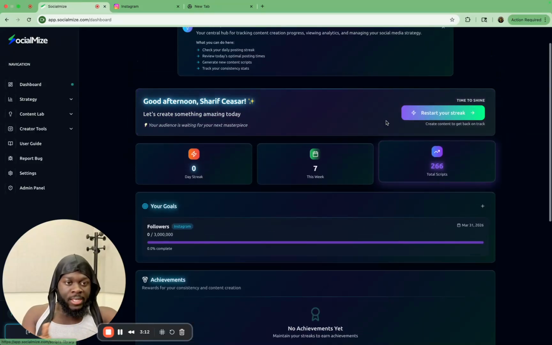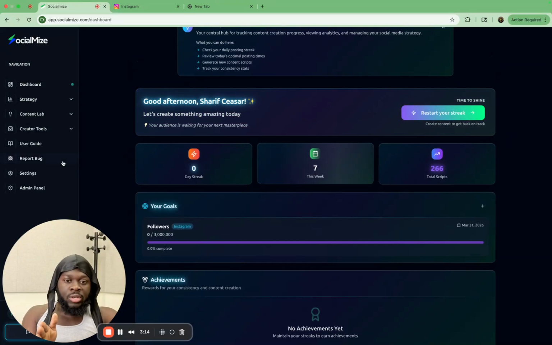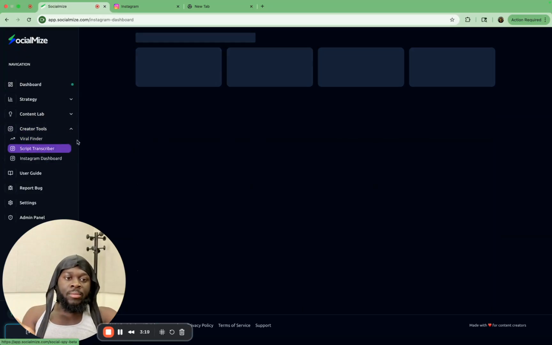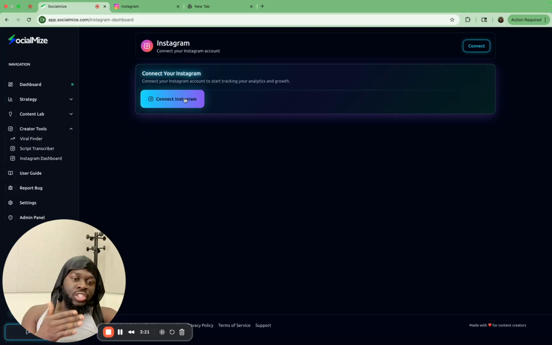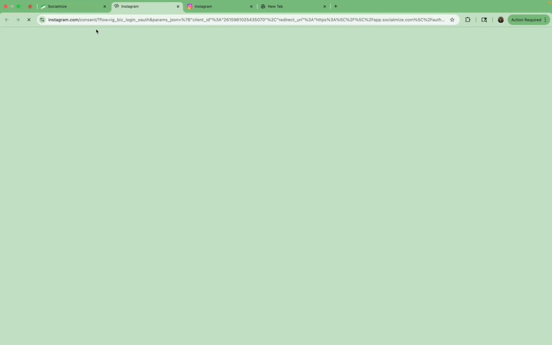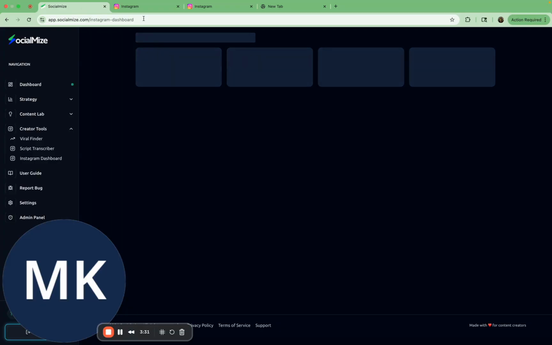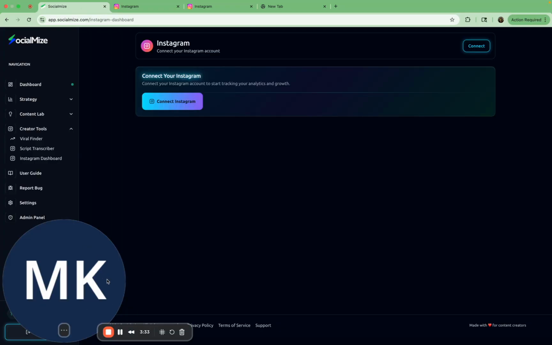So that's the first thing you want to do, set up your streaks. And what you want to do is come to the Instagram dashboard and connect your Instagram. I disconnected so I can show you guys, right? This is exactly what it looks like. You just press connect, you go to your Instagram account and you go allow. I'm not going to go through all of that, but that's how you would do it, right?